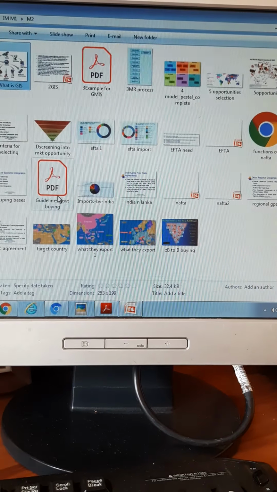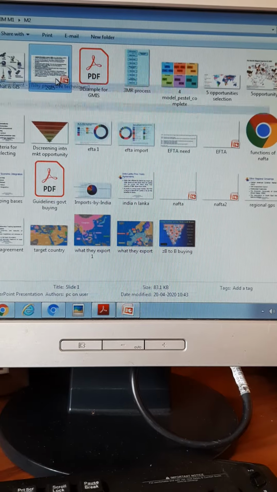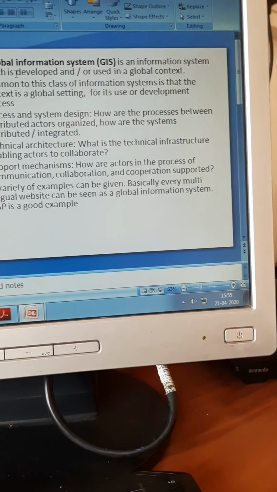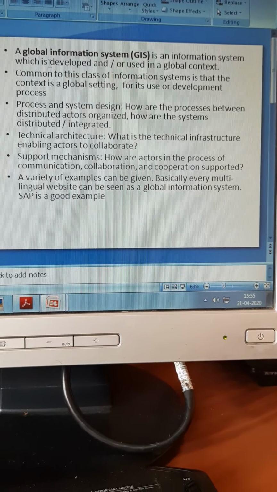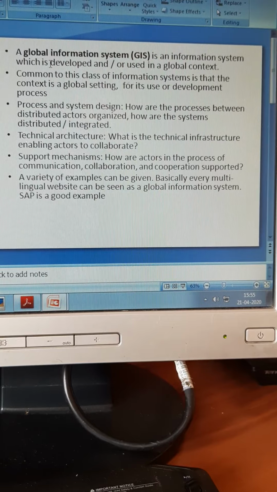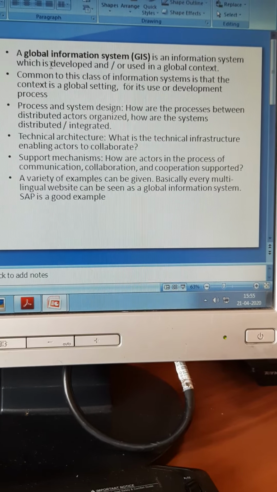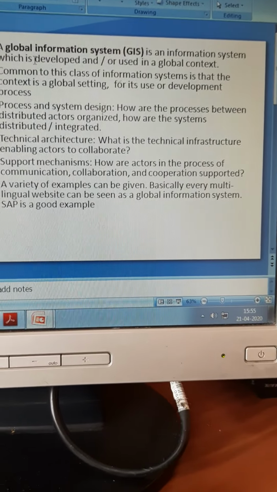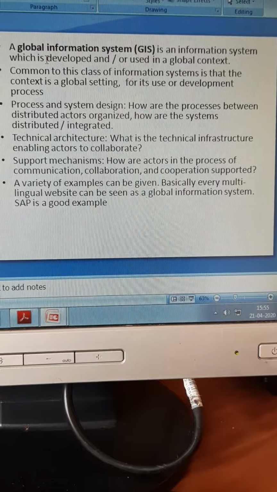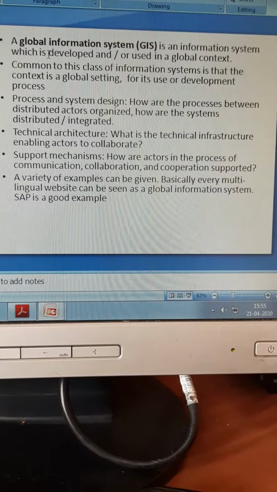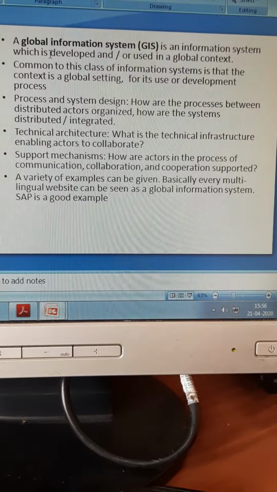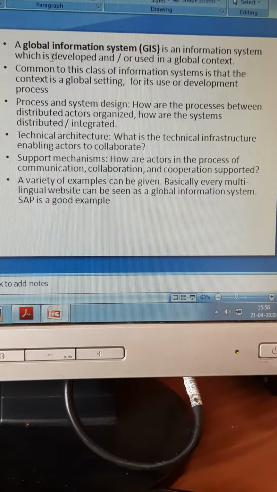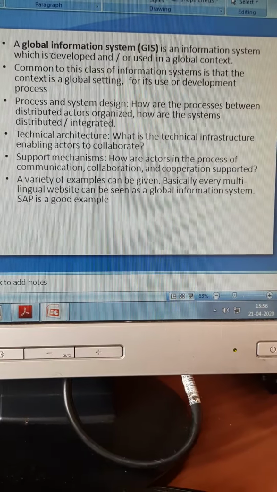So let us see what is this global information system. A global information system is developed to use for a global context. As I mentioned, your kiosk should be connected to the cloud, otherwise you will not be able to get information, because it's across the nations. Europe one stopover, North America another, Canada another stopover. So you should have this information globally.